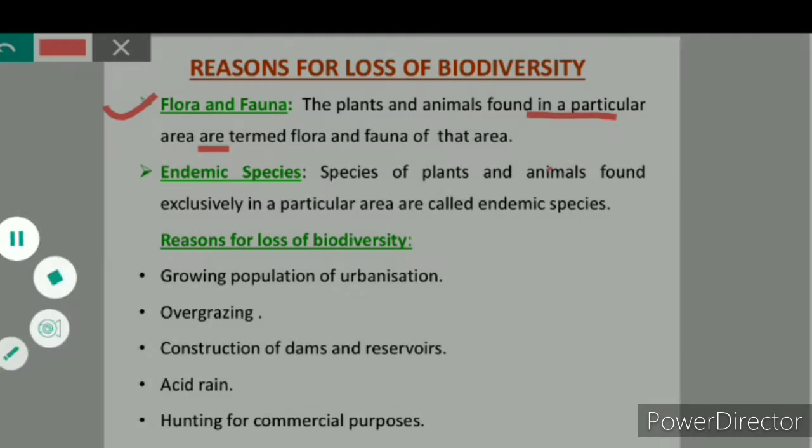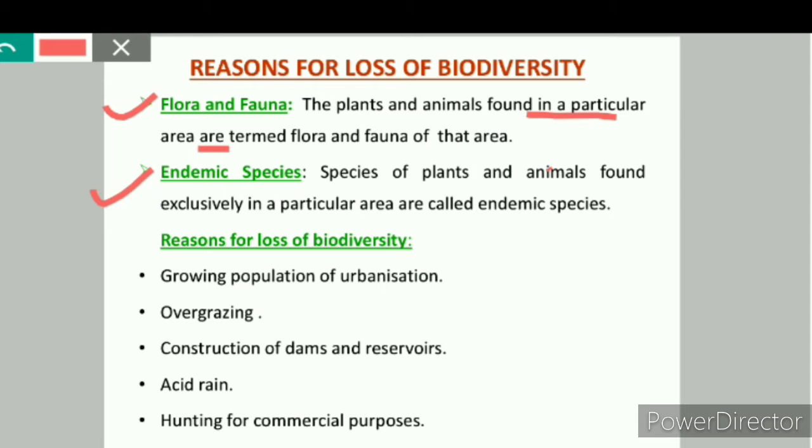Now, after understanding flora and fauna, what is the meaning of endemic species? Species of plants and animals found exclusively in a particular area are called endemic species. That means endemic species are restricted to a particular geographic region and are not found naturally anywhere else. A particular type of animal or plant may be endemic to a zone, a state or a country. So what are endemic species? Species of plants and animals found exclusively in a particular area are called endemic species.